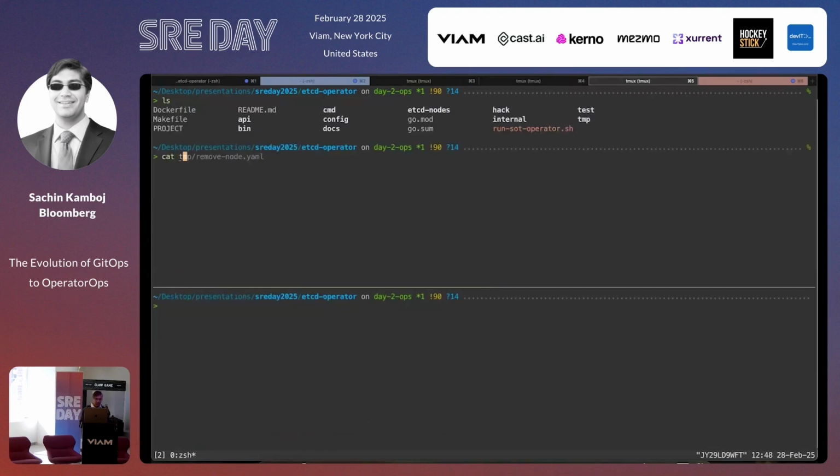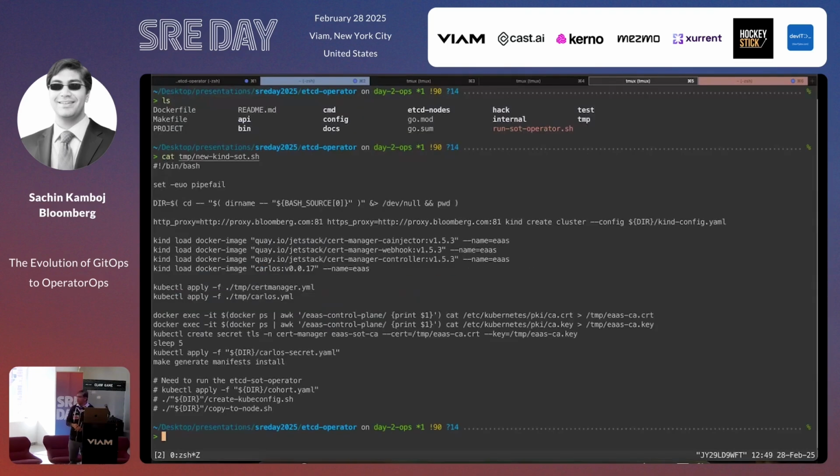Okay, so the first thing I want to show you is what I'm going to do because I just don't want to be running commands from scratch. So what am I going to do? The first thing I'm going to do is I'm going to start a kind cluster. So this is an example of creating a Kubernetes cluster. I'm going to install Cert Manager because we use Cert Manager for all the certificates that we need for etcd and to handle rotation and things like that. There's a component called Carlos. Ignore it completely. It just does allocation. You don't care about that. It's going to run it in the cluster.